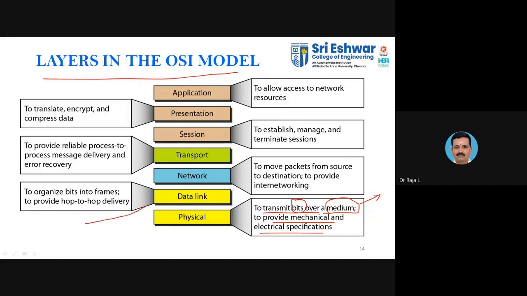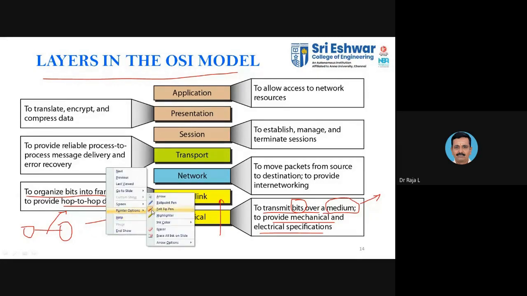Second, the data link layer organizes the bits into frames. Going from bottom to top, the bits are converted into frames. Each frame is a group of bits; when a group of bits forms together, it forms a frame. What is the function of the data link layer? It has to provide hop to hop delivery. What do you mean by hop? You have one node here and another node there, and the distance between these two is the hop. So the data link layer provides hop to hop delivery.